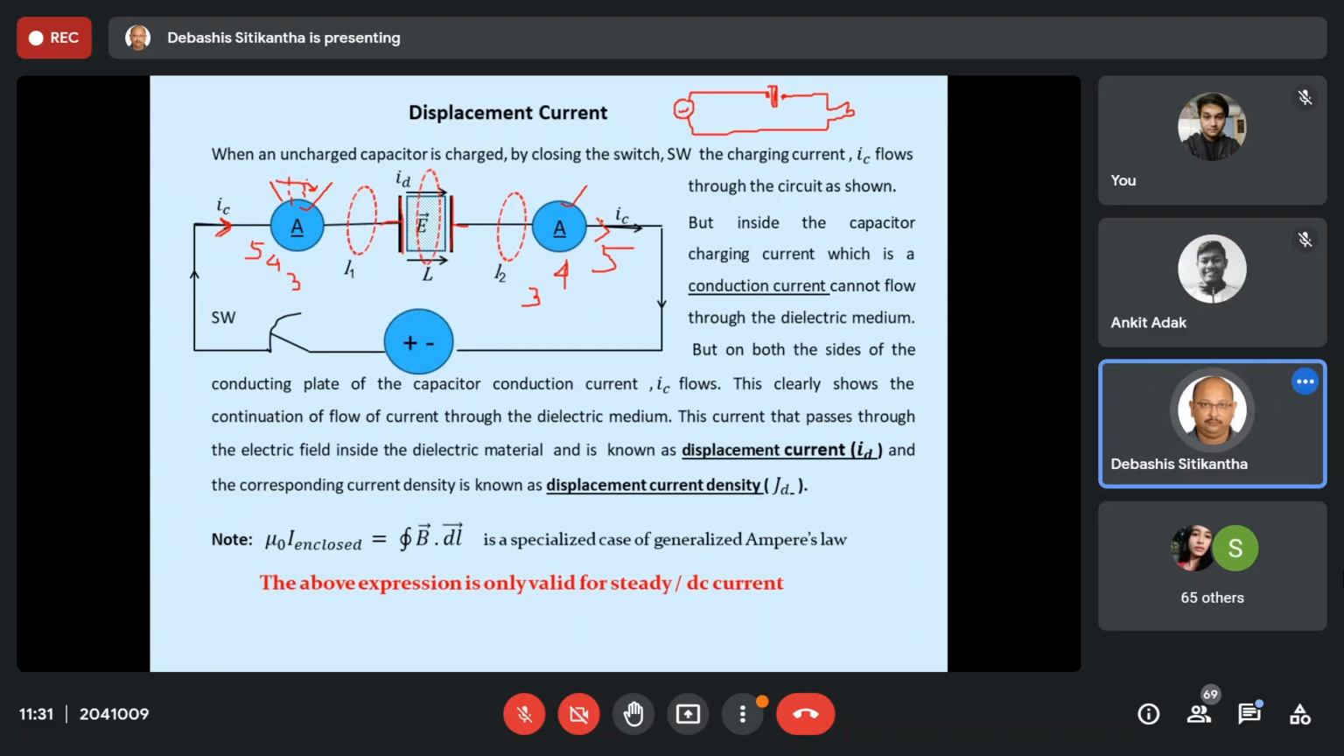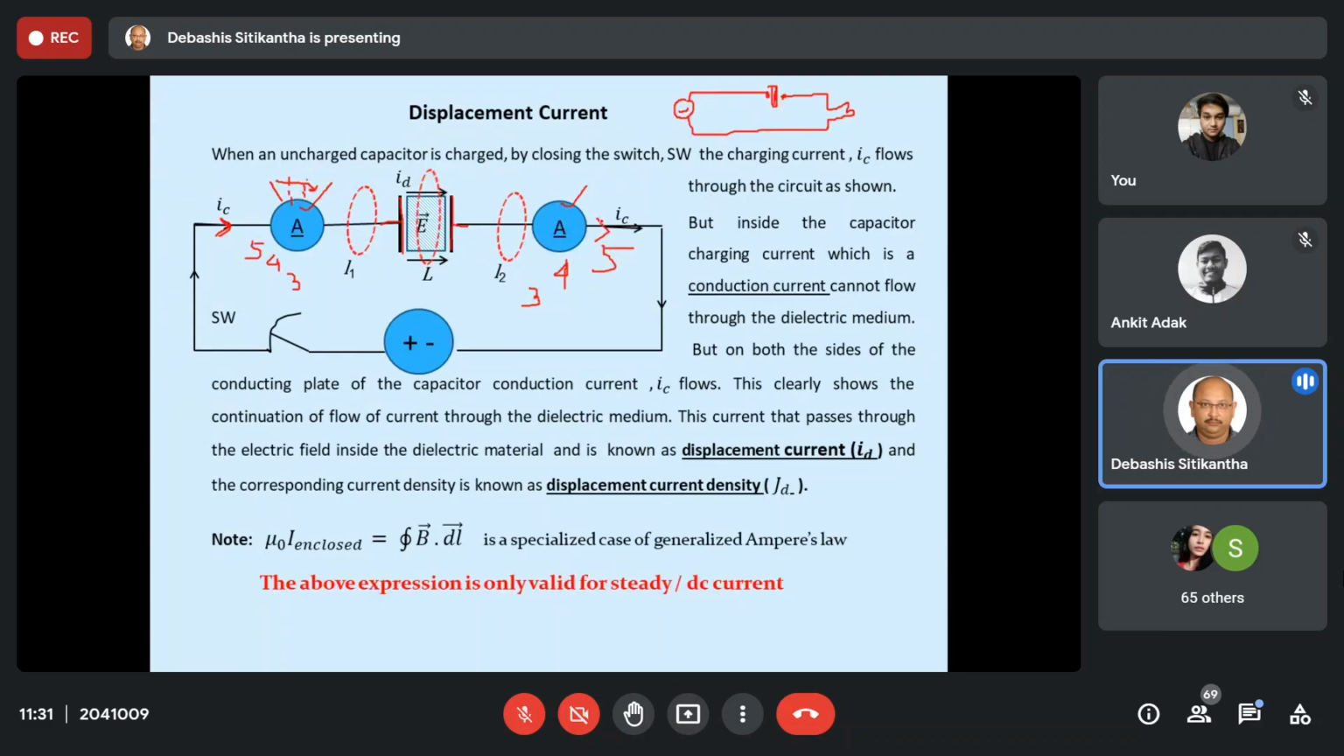So we'll see what is the explanation for this type of situation, because practically we can see that on both sides current is actually flowing, but our knowledge says that inside the two conductors of the capacitor there is an insulator. It is going to prevent the flow of current. If it is going to prevent the flow of current, how come the current is circulating in the circuit?